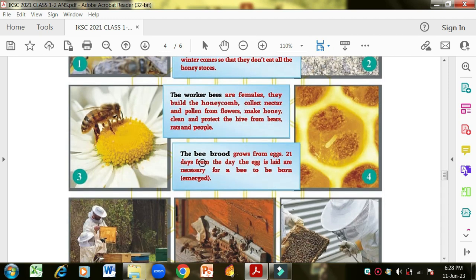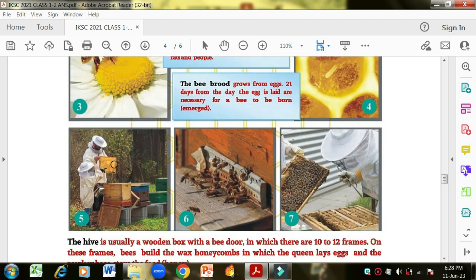Now next is the bee brood. The bee brood grows from eggs. 21 days from the day the egg is laid are necessary for a bee to be born or emerge. Now bee brood are basically when the egg is hatched, the first bee that comes out of the egg is called the bee brood. So bee brood is the youngest bee.